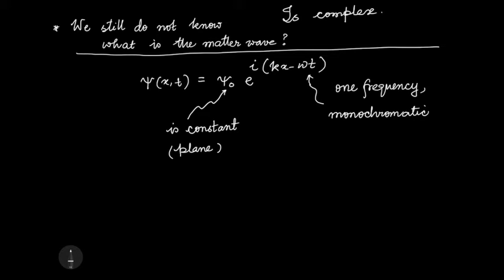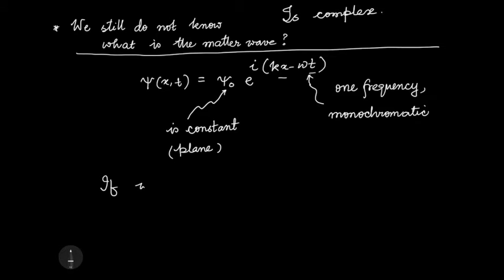Now, we always know the difference between an oscillation and a wave is that an oscillation happens at a given point in space. The wave happens at all points in space and at all times. And we know already that, at least for an electromagnetic wave, it carries energy from one place to the other. So a wave may carry some information from one place to the other. So let us see if we plot.